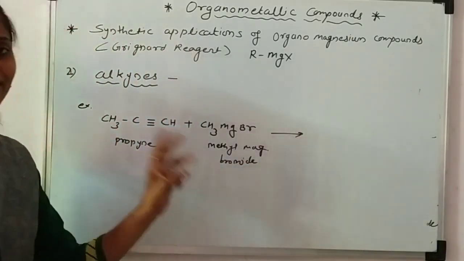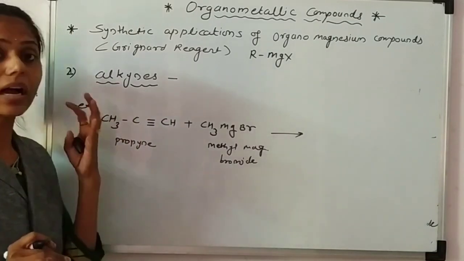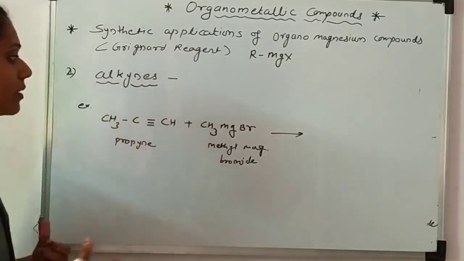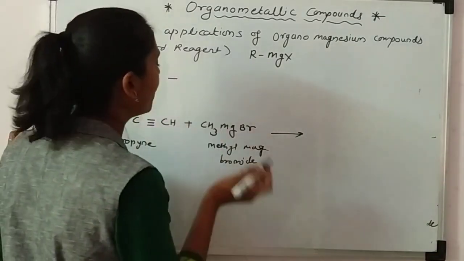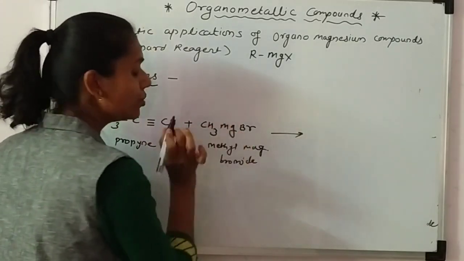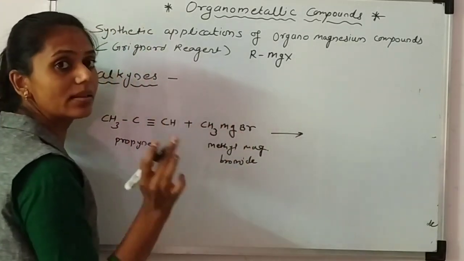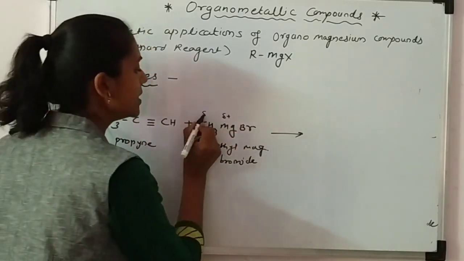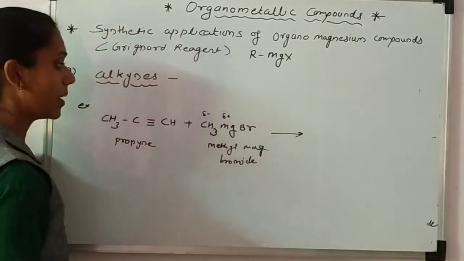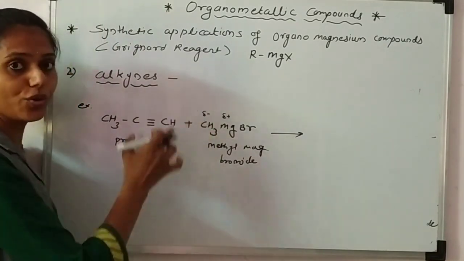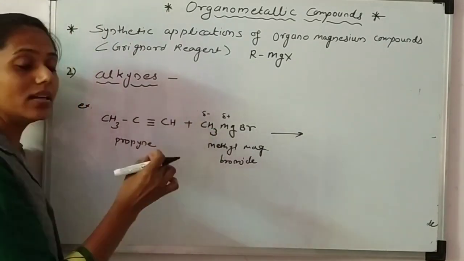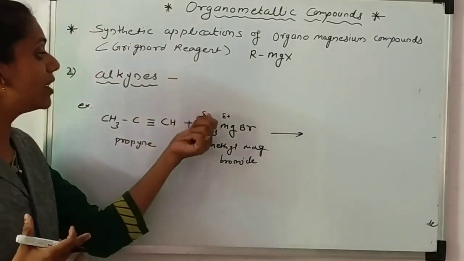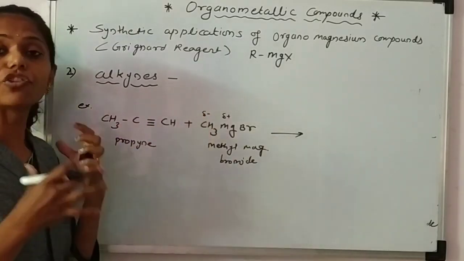I don't know what the reaction is, but I know the mechanism. What happened in the reaction? You know that magnesium is electropositive, so I write delta plus here, and CH3 is delta minus. Now it's a nucleophile, or you can say it's a base, with a negative charge, which means it's electron rich.